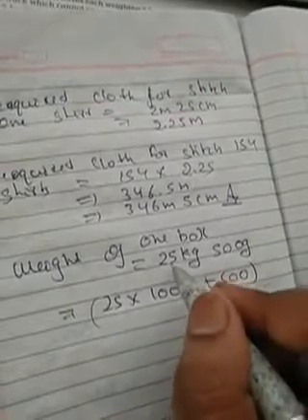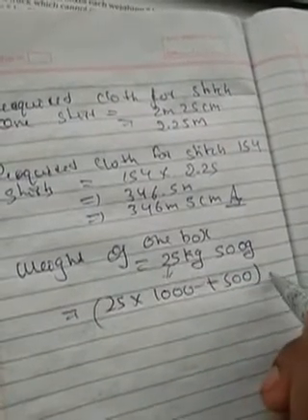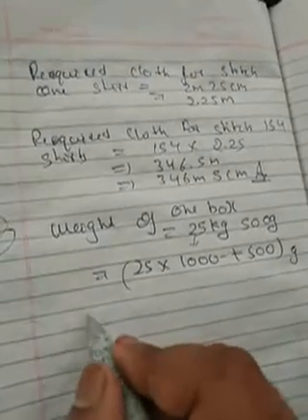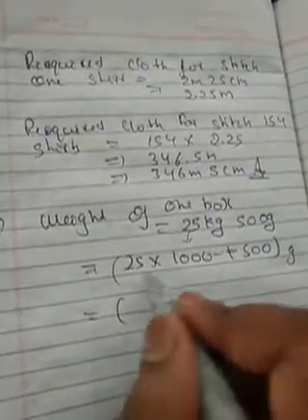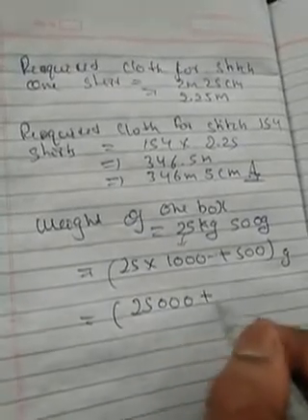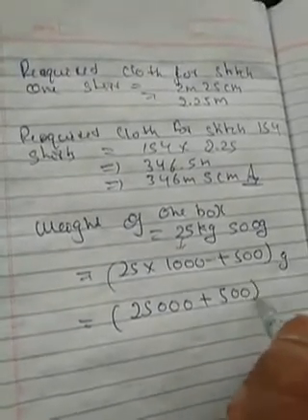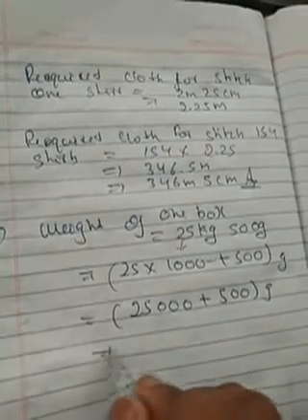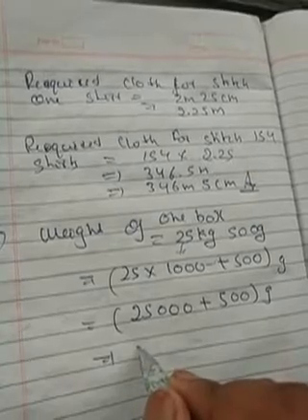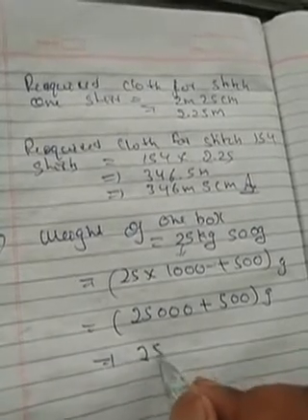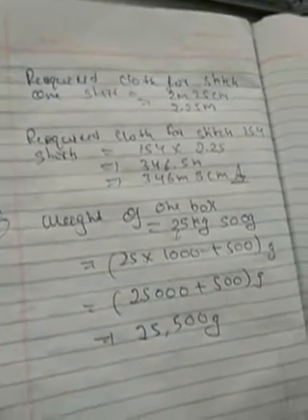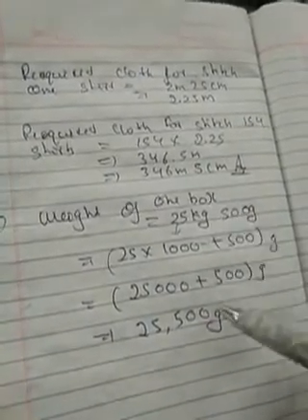We can write this number into expanded form like this. Now, it will become 25 into 1000, 25,000 plus 500 gram, which is equal to 25,500 gram. So, we have converted 25 kg 500 gram into gram.